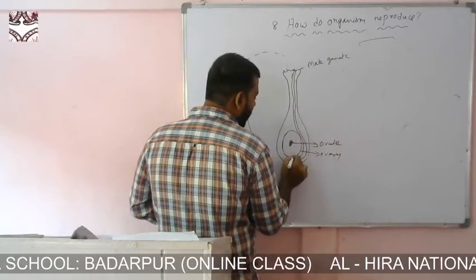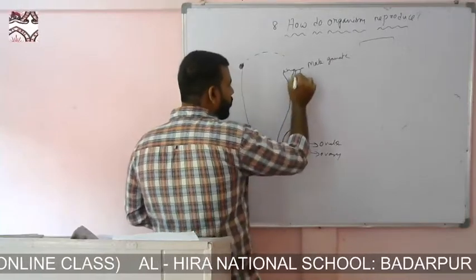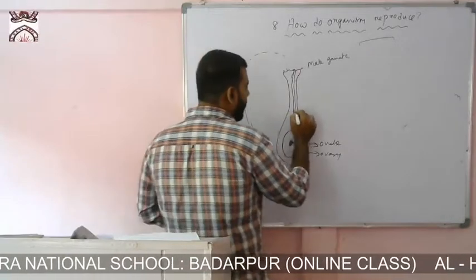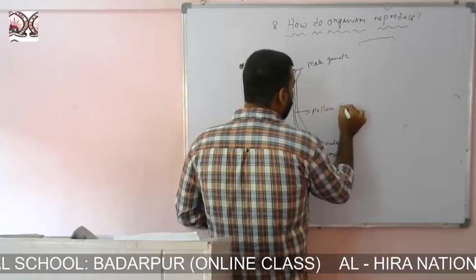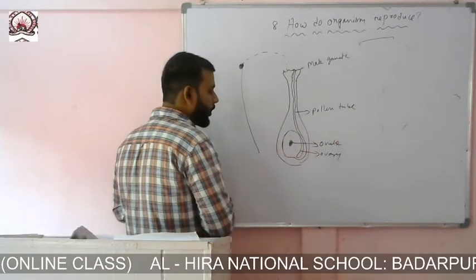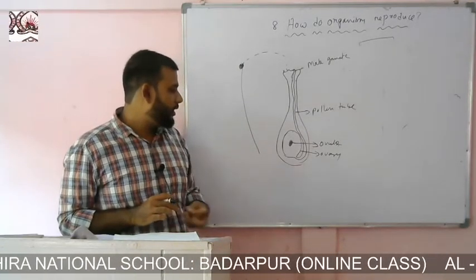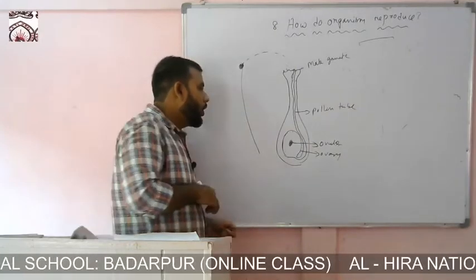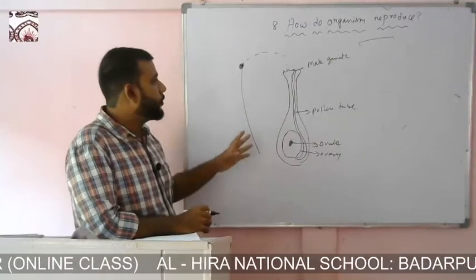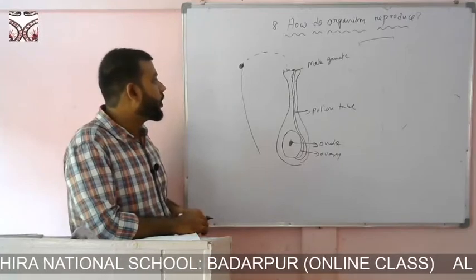Instead of coming directly inside, it forms a tube, and through this tube the gametes come inside. This particular tube is called the pollen tube. When the pollen tube comes inside, it fuses and fertilizes the ovule to create the embryo. This is how fertilization takes place in flowering plants, or how sexual reproduction takes place in flowering plants.